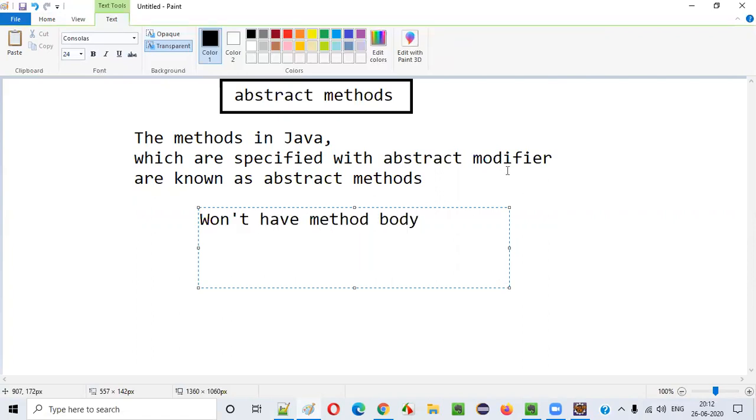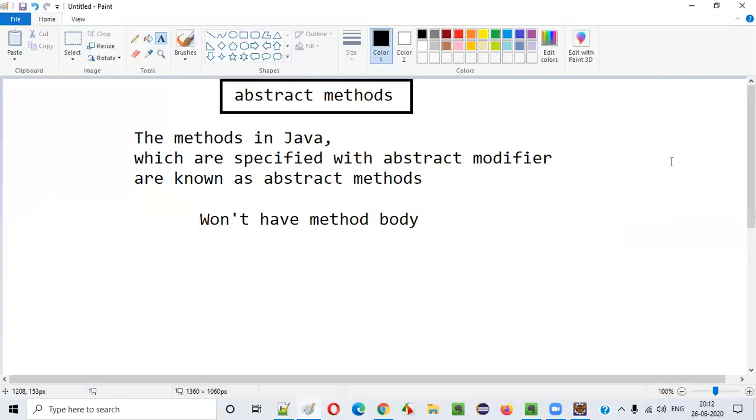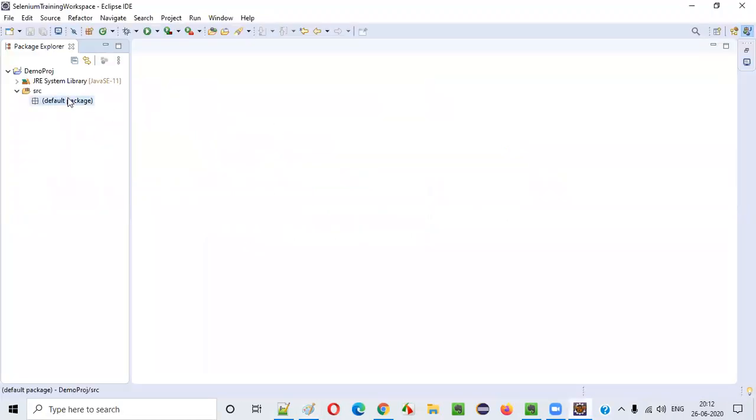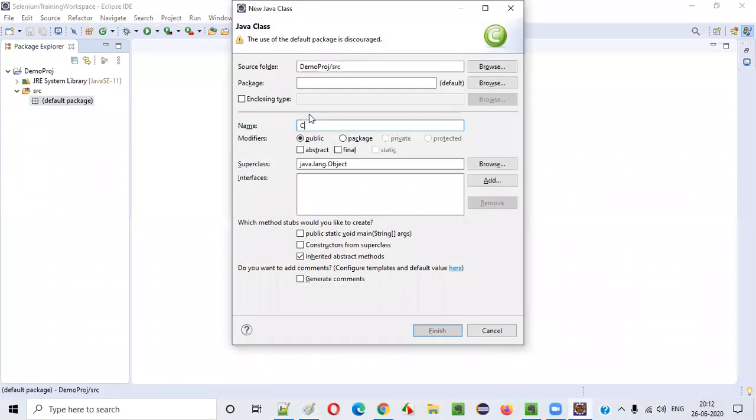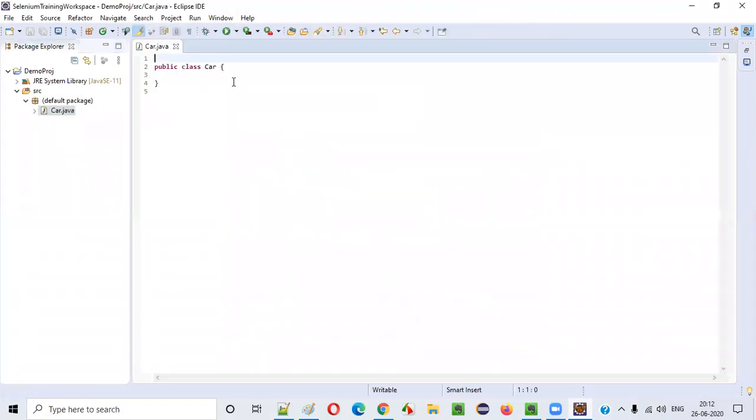Normal methods will have the method body, whereas abstract methods won't have the method body. Let me practically show you how the abstract method looks. Let me create a class, say Car class. You can provide any class name here while creating this class.